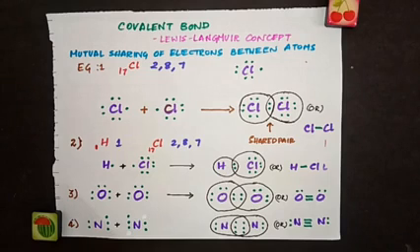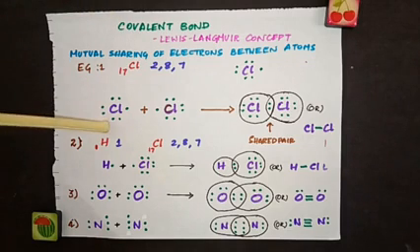Now imagine you have a bottle full of chlorine gas. How many chlorine atoms will be there? There will be millions and millions of chlorine atoms. So all these chlorines are waiting for sodium to come and give 1 electron so that they can have octet configuration, but they waited so long. Sodium is not coming. So what will these chlorines do? They talk among each other. One chlorine says to another chlorine, I need 1 electron to attain the octet. You also need 1 electron to gain the octet. So why don't we share among ourselves? So they share the valence electrons, and that's how covalent bond is formed.